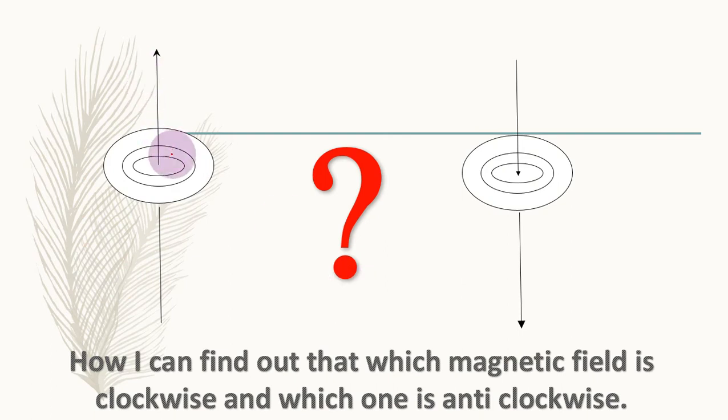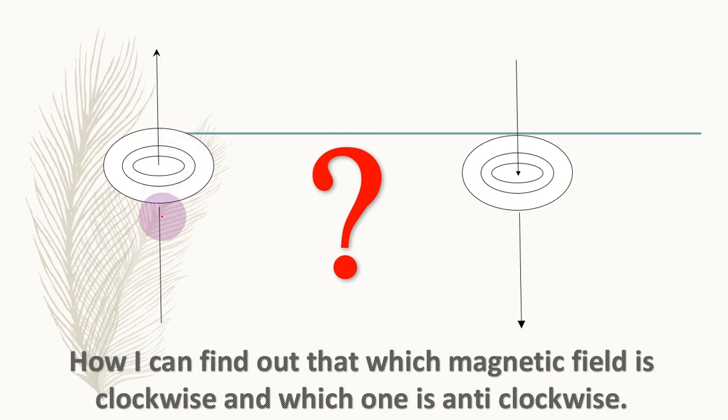Now if this is the direction of current in a wire, then how will I be able to find out the direction of the magnetic field? Here it is either clockwise or anti-clockwise. The same as the case here. How can I find out the direction of the magnetic field? Definitely I will put compasses here experimentally, but if I am theoretically asked, then what will I do? I will use a rule, and that rule is known as the right hand grip rule.